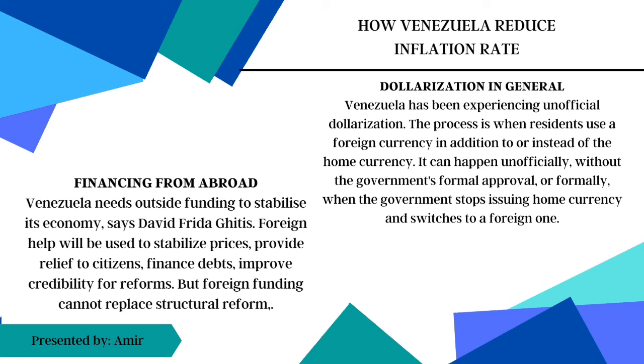Number 2 is financing from abroad. A massive stabilization plan like the one needed to reboot Venezuela's economy will necessitate outside funding. Foreign help will be used to stabilize prices, provide relief to citizens, finance debt, improve credibility for the sustainability of reform, and protect the currency peg if one is imposed, in the form of loans, grants, or foreign aid. It is important to note that foreign funding cannot be used to replace structural reform.